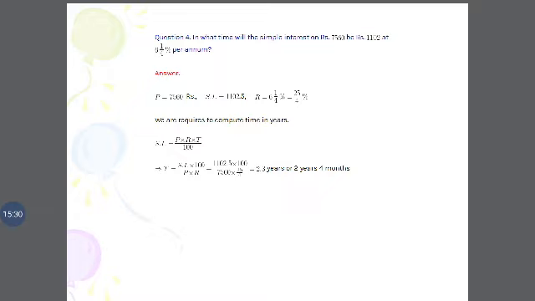By the cancellation method, we get 2.3 years, that is 2 years 4 months. So 0.3 years means one third of a year, that is called 4 months.